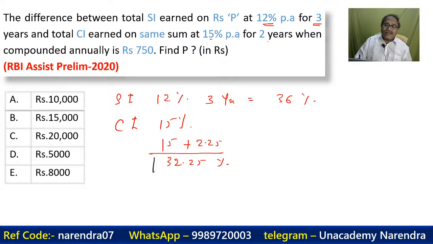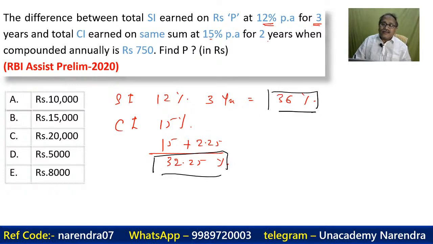Now you look at this one, this is 32.25%, this is 36%, and the difference between these two is 3.75%. And this 3.75% is nothing but 750. Now you are asked to find out the sum, what is 100%. That's what is P. So find P: 750 by 3.75 into 100, you are getting P.